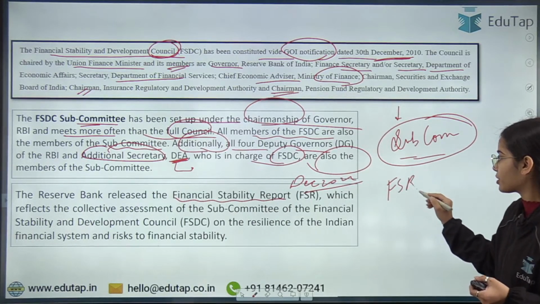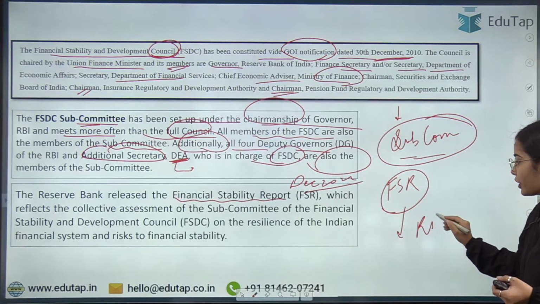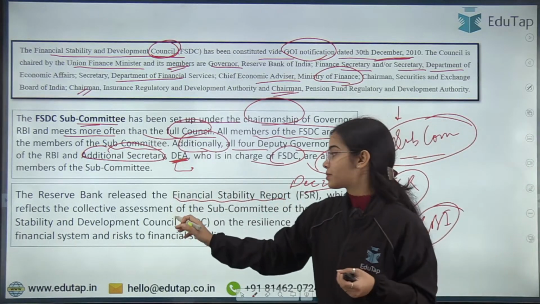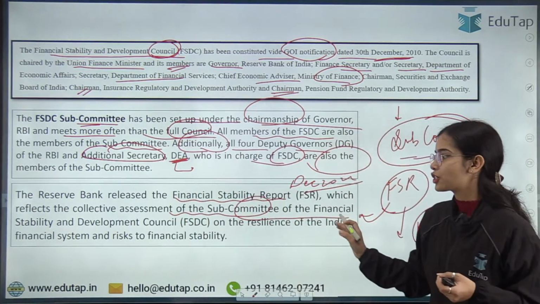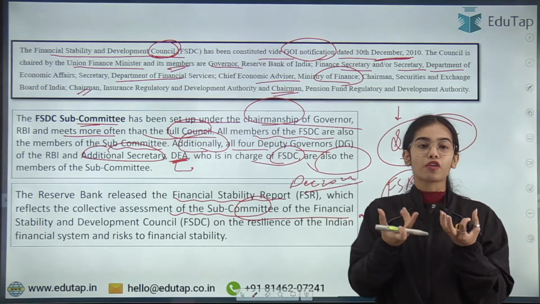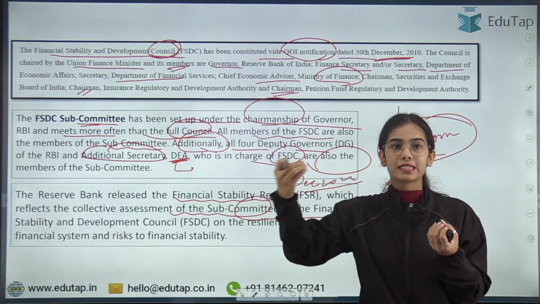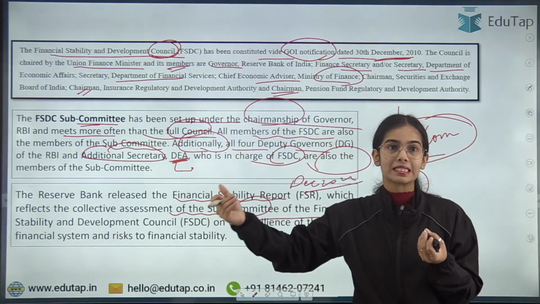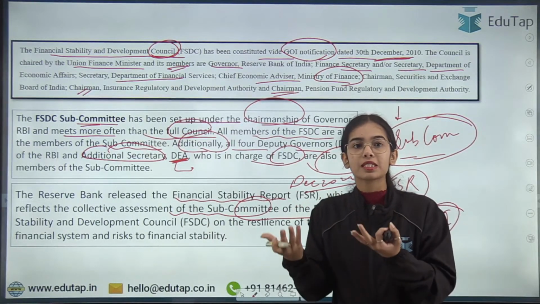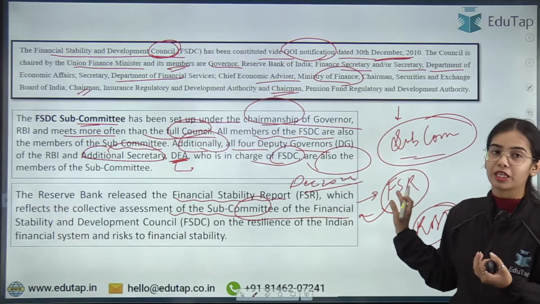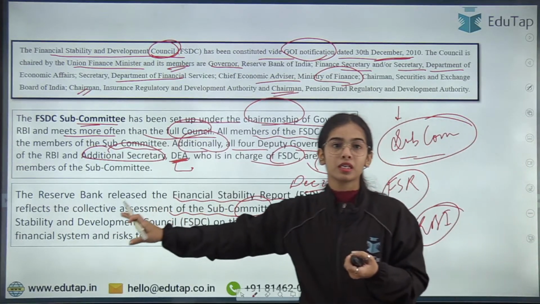This Financial Stability Report is prepared by the Reserve Bank of India, and this report reflects the collective assessment of the subcommittee of the Financial Stability and Development Council, that is the regulators in the different domains, the SEBI, IRDAI, PFRDA, the economic advisors and such. They all have given some assessment for the FSR, or they have helped in the preparation of the FSR by giving some assessment.